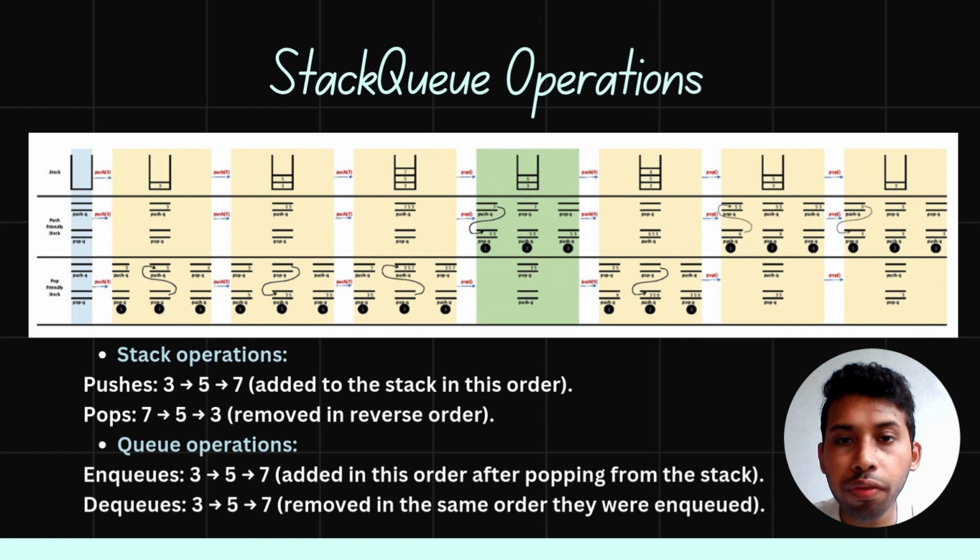Then the bottom part of the image represents queue operations. First, Enqueue adds elements to the queue. The numbers 3, 5 and 7 are sequentially added to the queue. The queue grows as elements are enqueued.